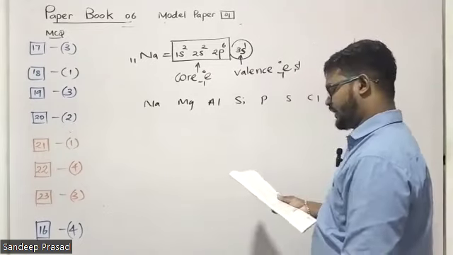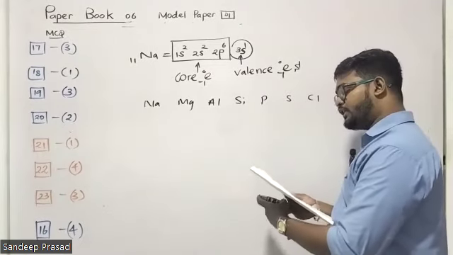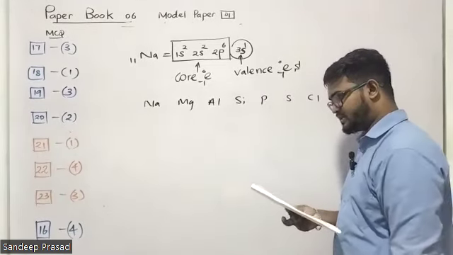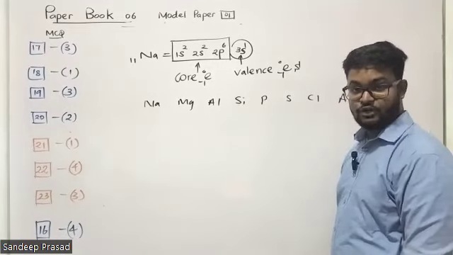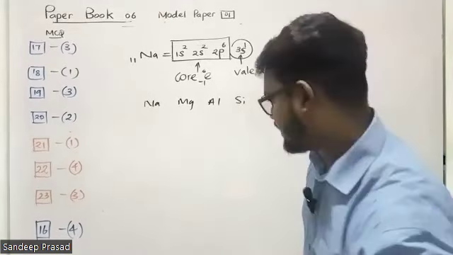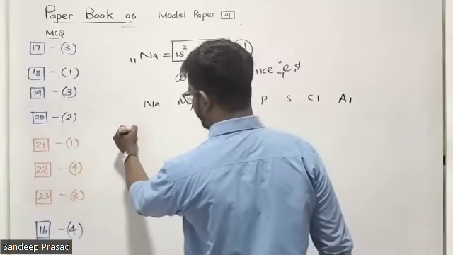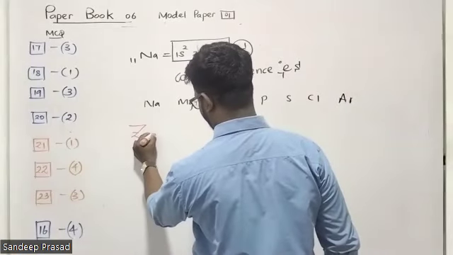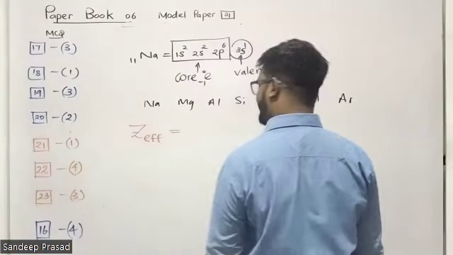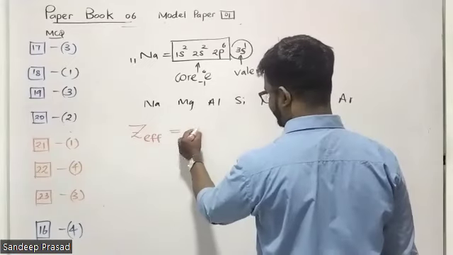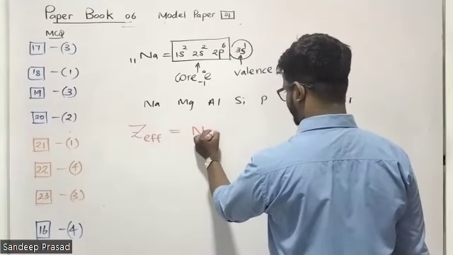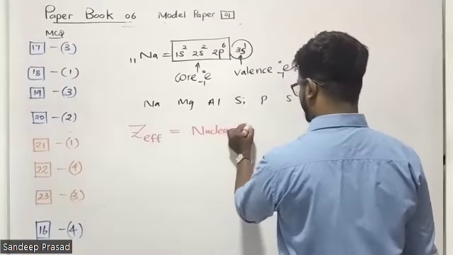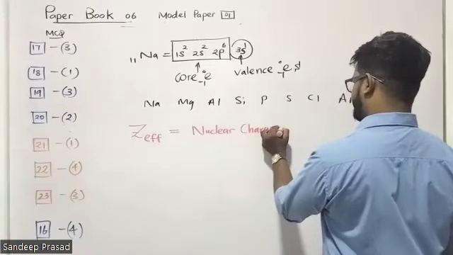When going from left to right in the same period, the effective nuclear charge is decreasing because the atomic radius is decreasing. What do you think? Is that correct? Remember, students, what is meant by effective nuclear charge, Zeff? Effective nuclear charge means nuclear charge minus shielding effect.